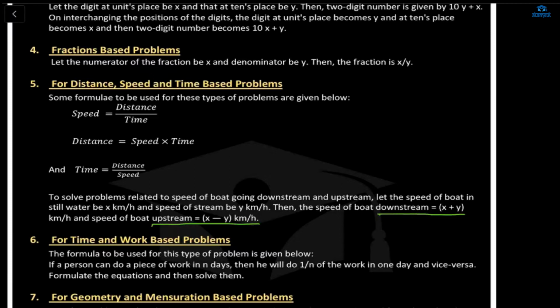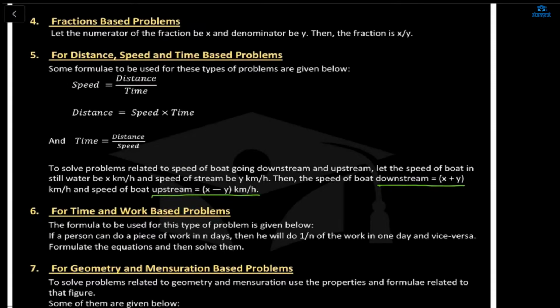So first, let's see this, where I have explained to you about distance, speed, and time problems, and about time and work-based problems. Just a quick review. First of all, the speed formula is distance upon time. If it is given that they are moving this many kilometers, or their speed is this, but the time is taken in different units, you have to bring everything into the same time format. So speed is equal to distance upon time. You should be very clear with these formulas. Distance is equal to speed into time, and time is equal to distance upon speed. Now, whenever you're solving upstream and downstream, there are formulas for upstream and downstream.